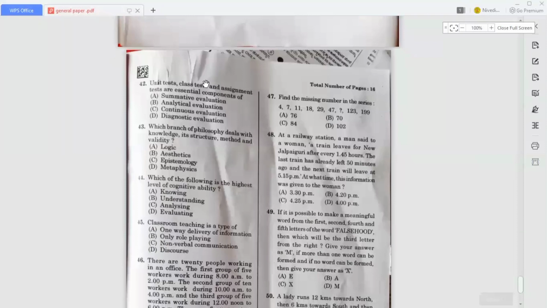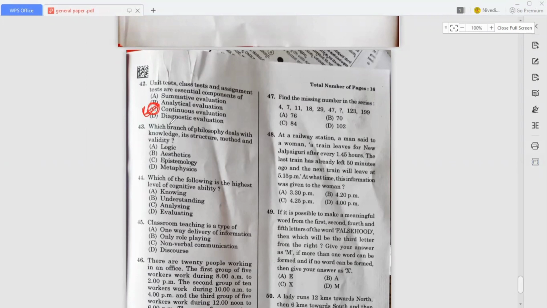Okay, so in the 42nd question, they are asking: unit test, class test, and assignment test are essential components of what? Okay, so these all are essential components of continuous evaluation. So that's why option C is the correct answer.